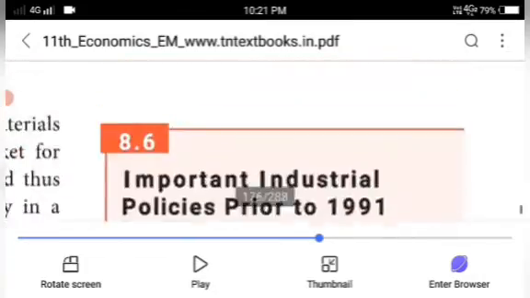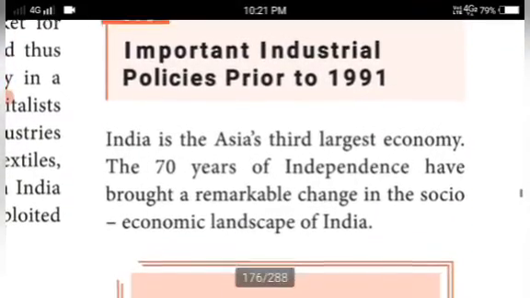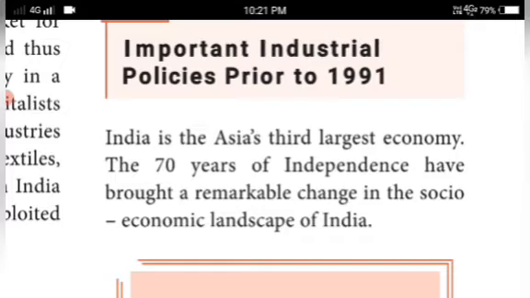Then the next topic is important industrial policies prior to 1991. India is Asia's third largest economy, you know that. The 70 years of independence have brought a remarkable change in the socio-economic landscape of India.